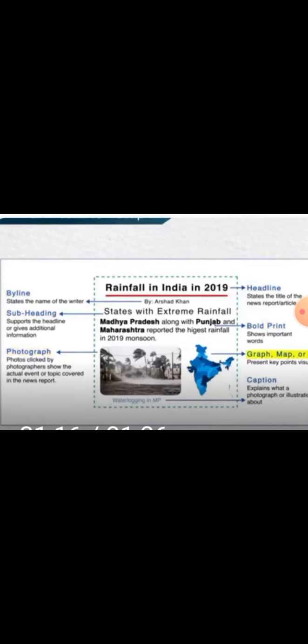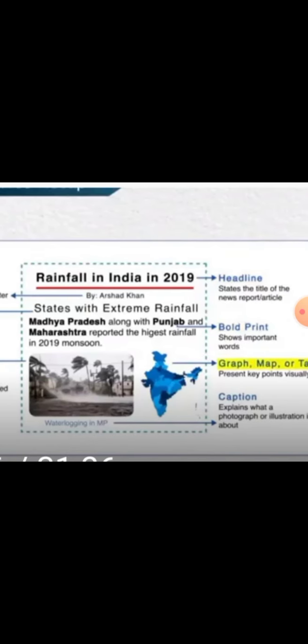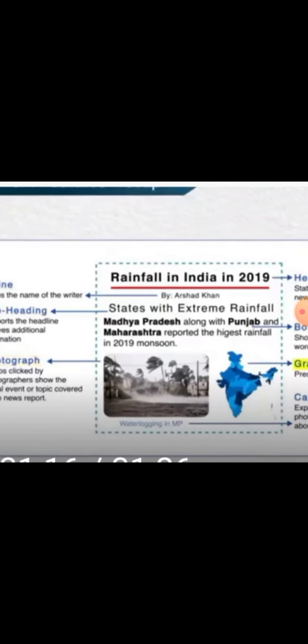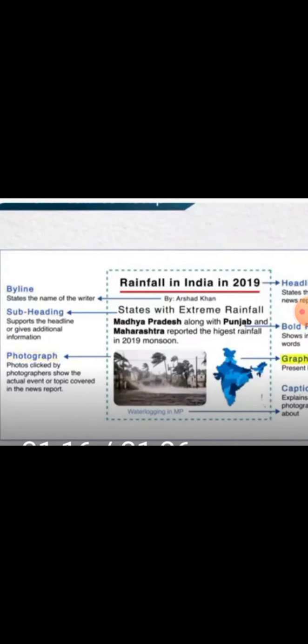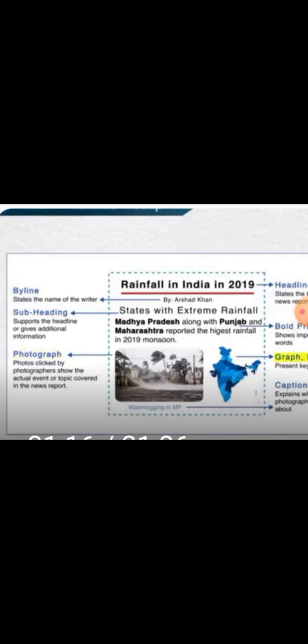This picture shows us the clear structure of the features. Firstly we write the headline, for example, rain in India in 2019. It states the title of the news report or article. After that, the byline states the name of the writer. Here Arshad Khan is the name of the writer and this is the byline.